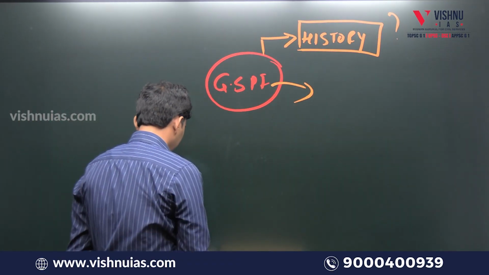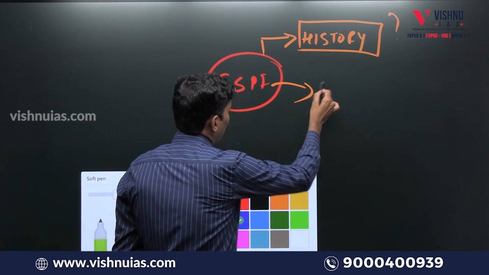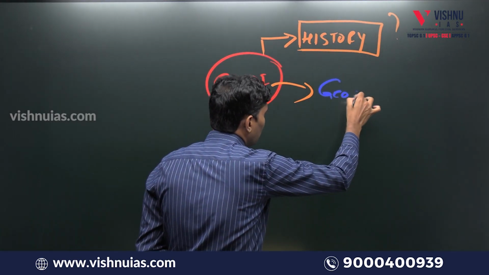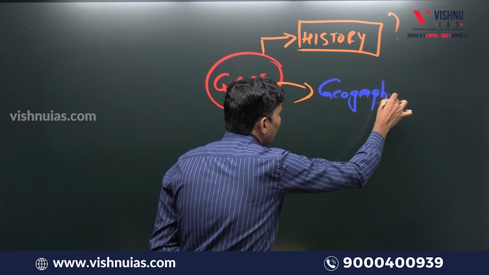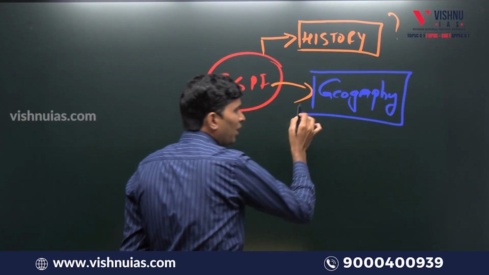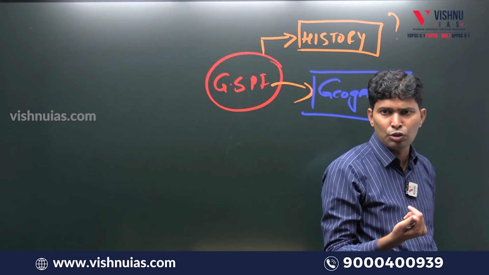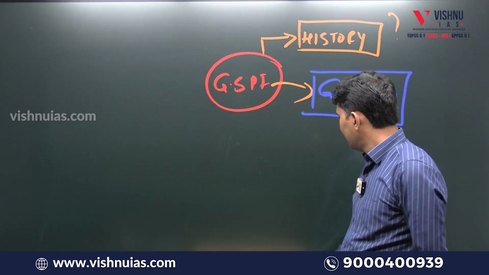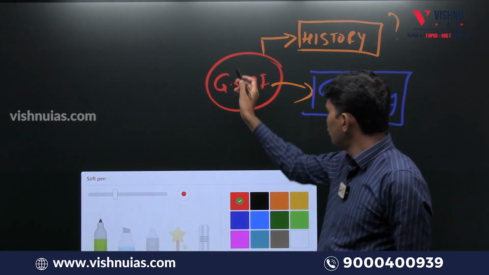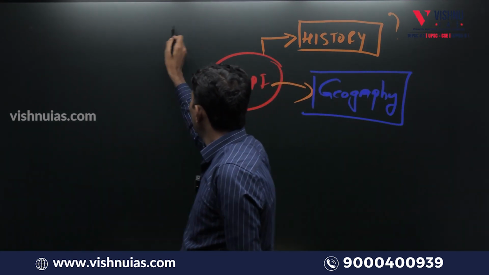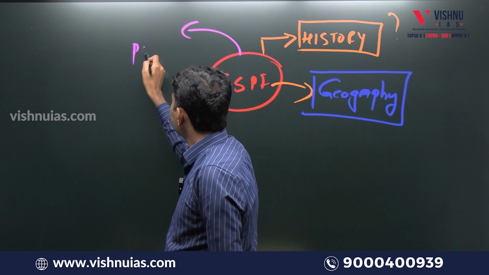Geography. So already the geography orientation session is over, I hope. So many resources are available: climate, environment, soils, forest, vegetation. That's what we study in geography. Administrative system, rules, regulations, that's what you will be studying in polity.